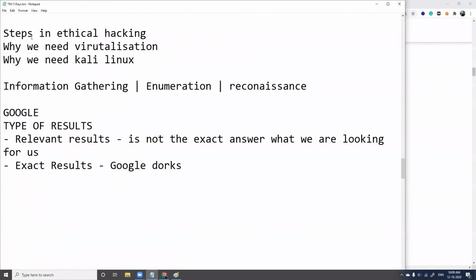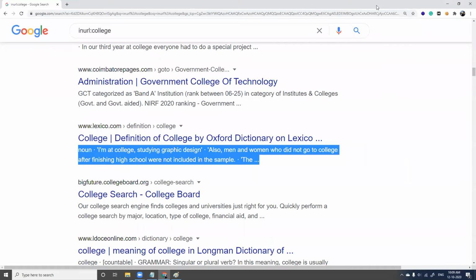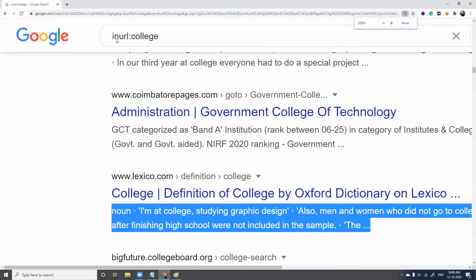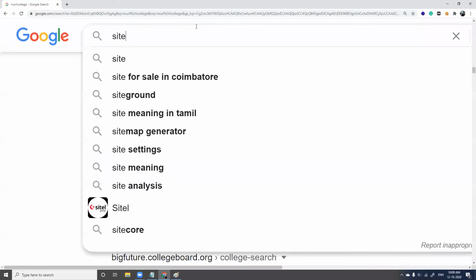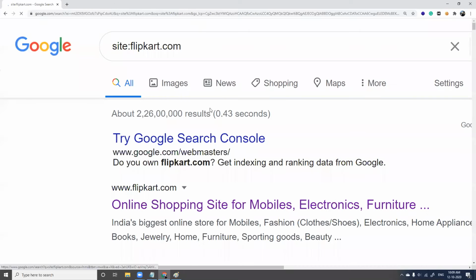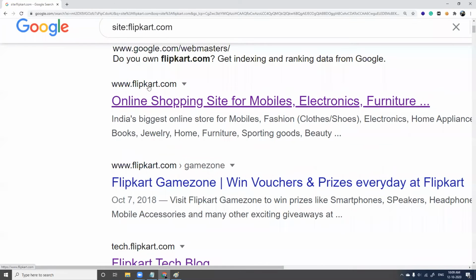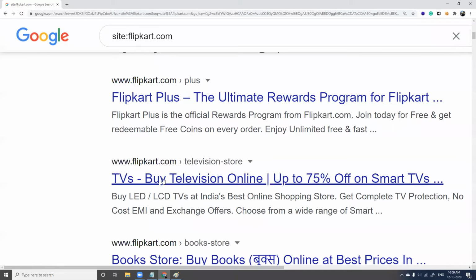So we can start with this, and then you have a few operators in Google search. You have a plus operator and a minus operator. These operators can help you a lot with understanding a few things, right? Say, let me type this: site flipkart.com. So what do I get? I get flipkart.com, tech.flipkart.com, everything with regards to flipkart.com.